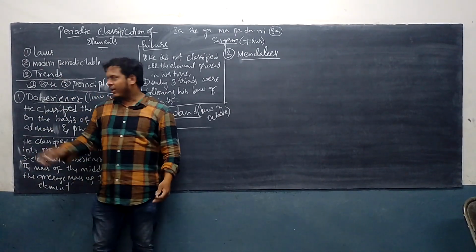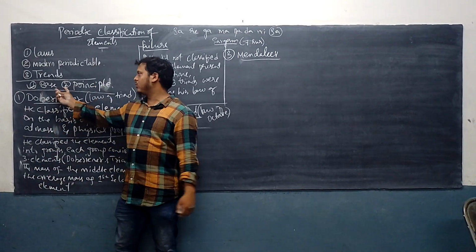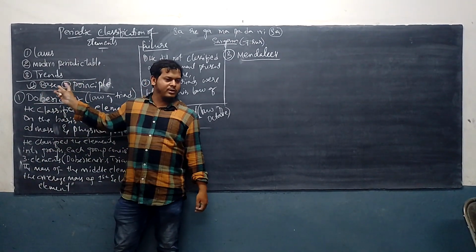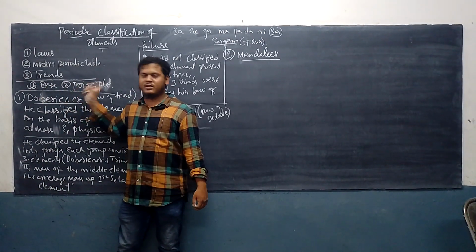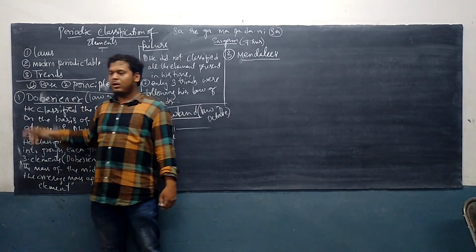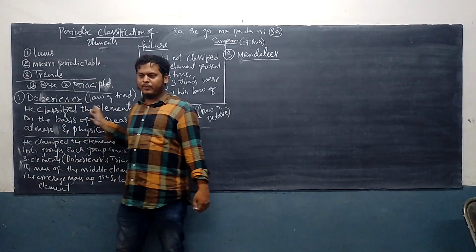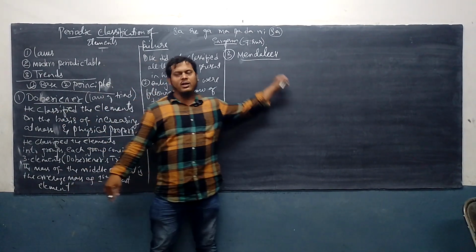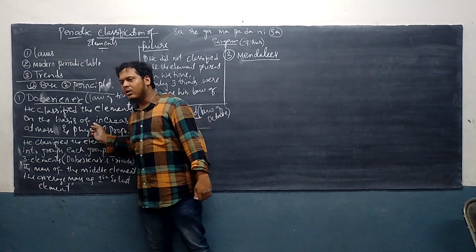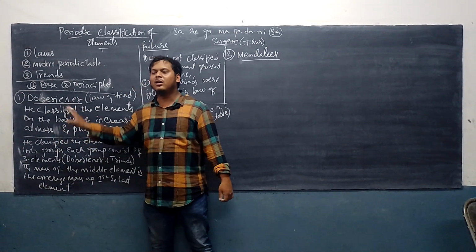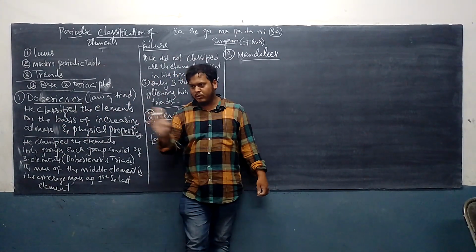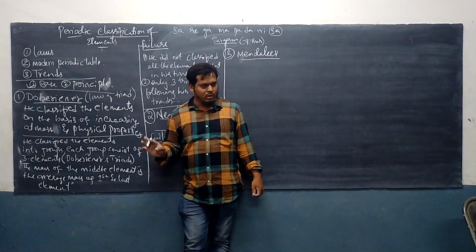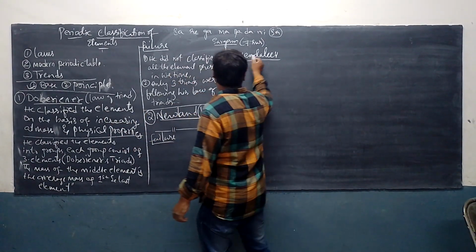Now again, when Mendeleev comes, there are two things: one is the base, the other the principle. He followed the base that Dobereiner had given, copied exactly. He classified the elements on the basis of increasing atomic mass and physical properties. The base was copied, but his law is very nice.